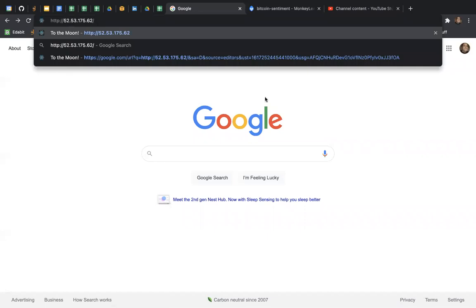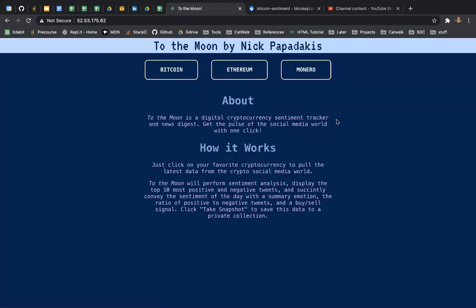To the Moon. This is an app directed towards cryptocurrency enthusiasts, as well as those who may wish to use sentiment analysis to make more informed decisions when trading these assets.